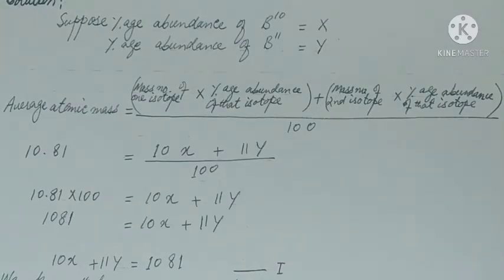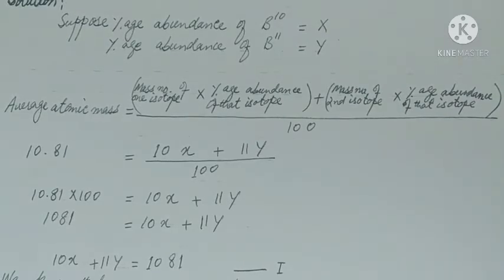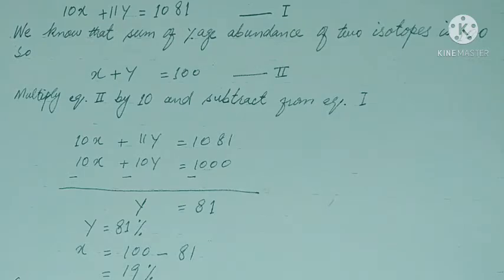Now take 100 to the left hand side. 10.81 times 100 is equal to 10x plus 11y. Then multiply 100 with 10.81: 1081 is equal to 10x plus 11y, so 10x plus 11y is equal to 1081. This is equation number 1. We know that the sum of the percentage abundance of two isotopes is 100. So x plus y is equal to 100. That is equation number 2.